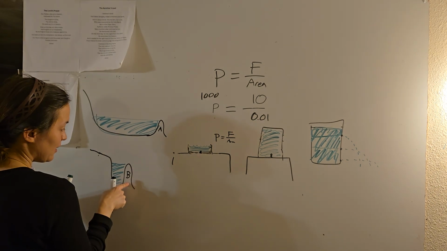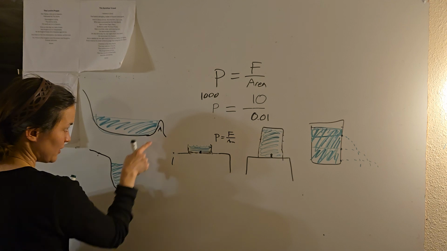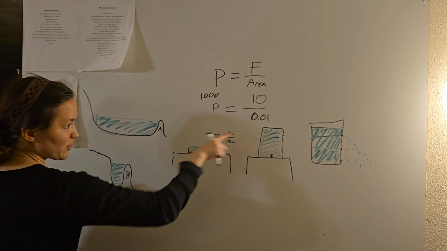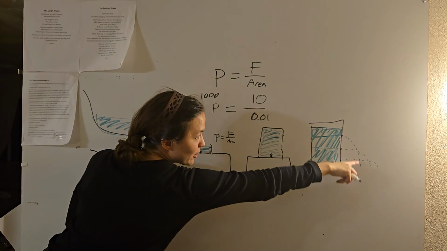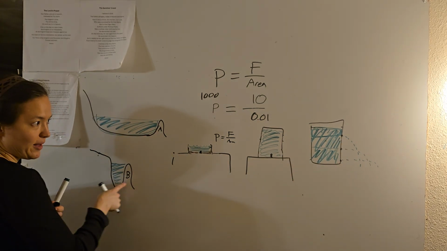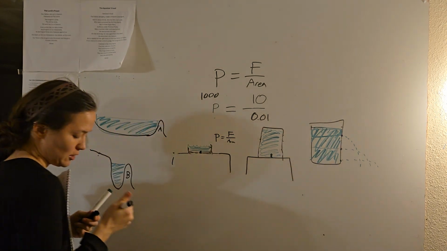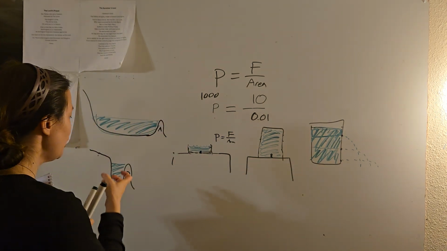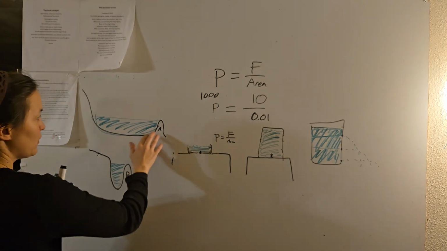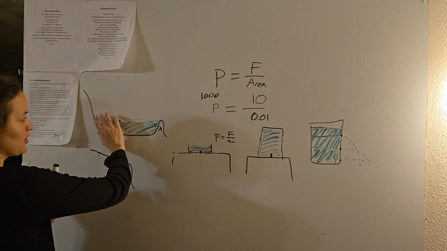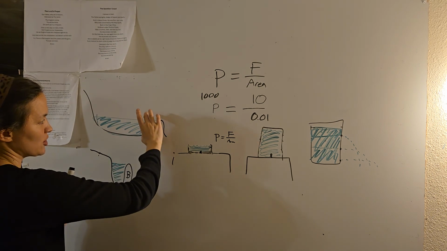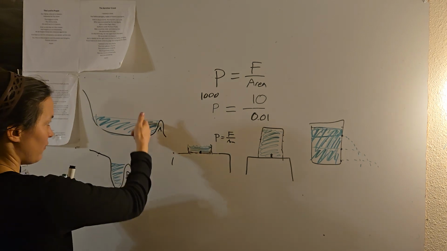However, dam B has to be much, much stronger than dam A, because dam A is only dealing with, if you look at the depth, this much pressure, think about the tin can, that kind of pressure. Where dam B, especially down here at the bottom, has to deal with that kind of pressure. So how strong you build your dam doesn't actually have to do with the total amount of water. Because if you think about it, all this area here is helping support that. What matters when you're building this is just the depth of the water.